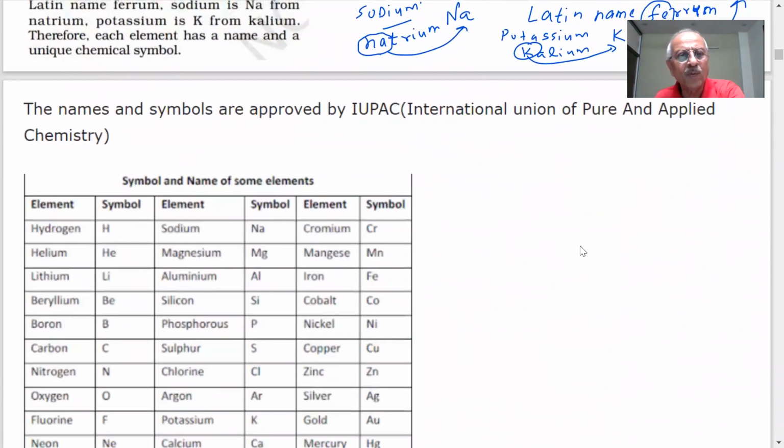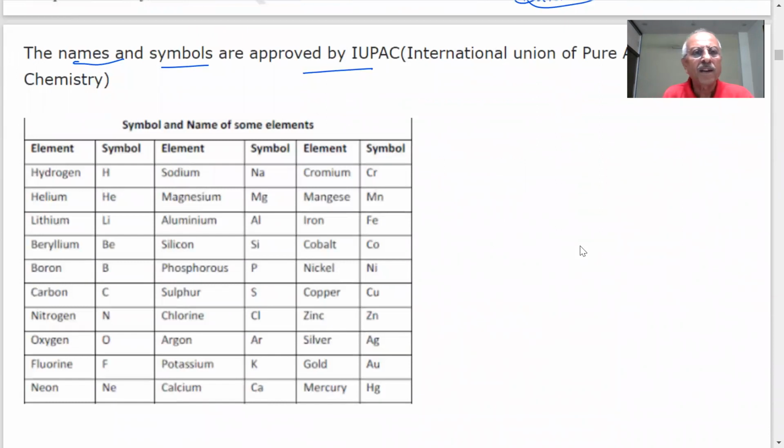Here I give you, student, names and symbols as approved by IUPAC, International Union of Pure and Applied Chemistry. Now, can you tell me what is the symbol of nickel? Do you see nickel? Yes, sir. How is it written? N is capital, i is small. Nickel. Copper, important. Zinc, important.